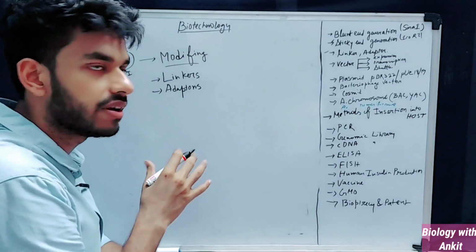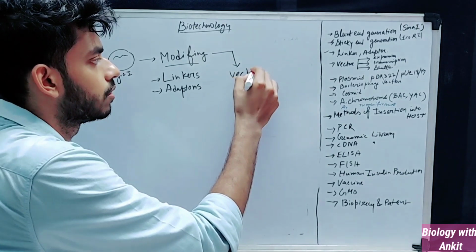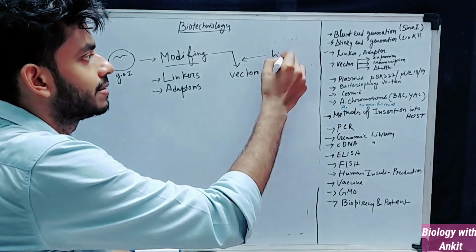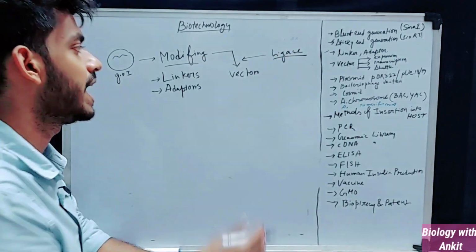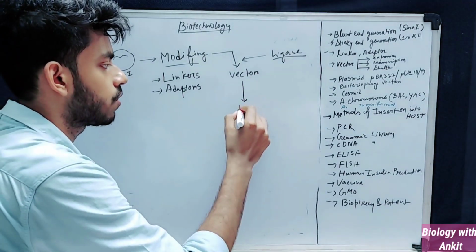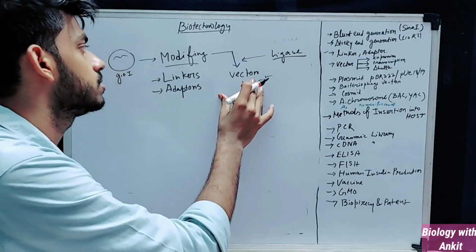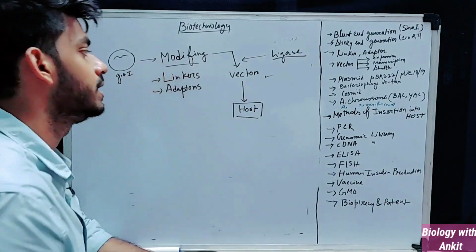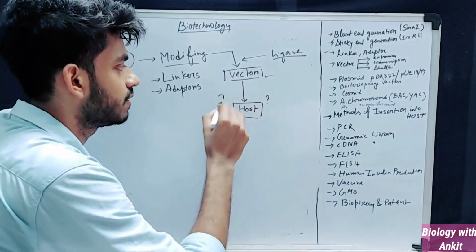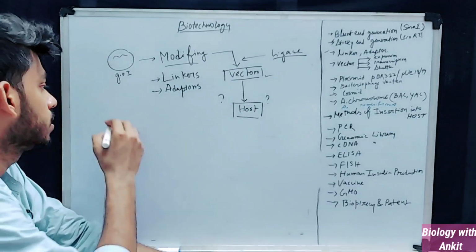Then, after modification, we were inserting the molecule inside the vector and sealing with the ligase enzyme, and then the vector we have chosen is transferred into our host cell. So we have understood till this point that there are certain types of vectors, how we can modify, how we can identify, but how can we transfer our vector into the host? This is a very big challenge. There come the methods of insertion into the host. So what are the methods?